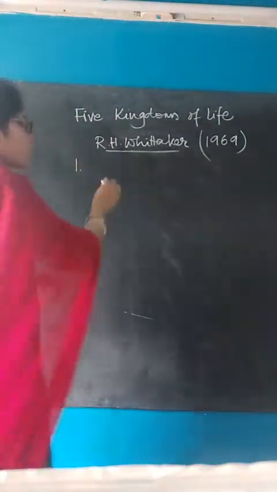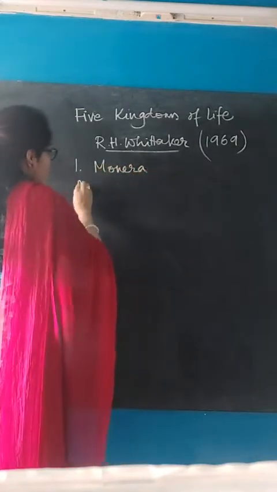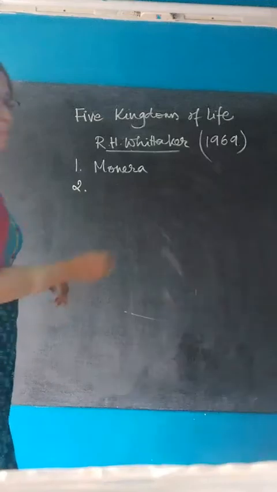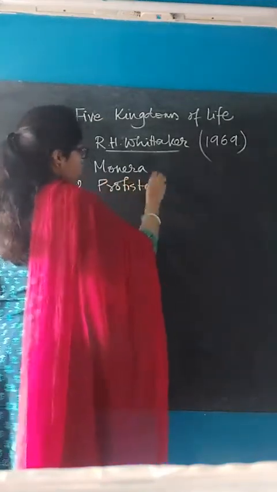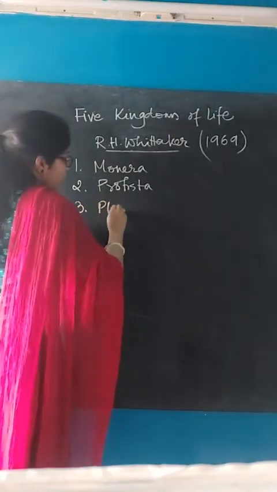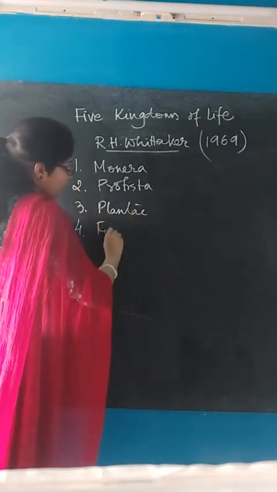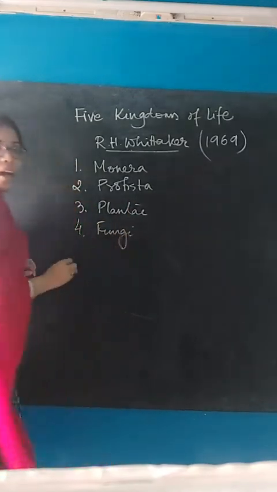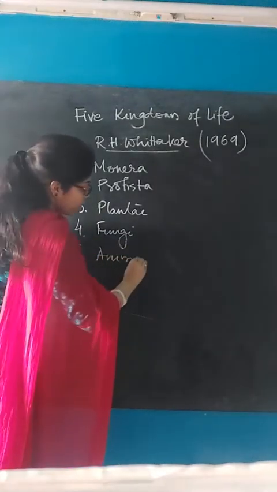The first one is Monera. Next, number 2 is Protista. Number 3, Plantae. 4, Fungi. And lastly, Animalia.